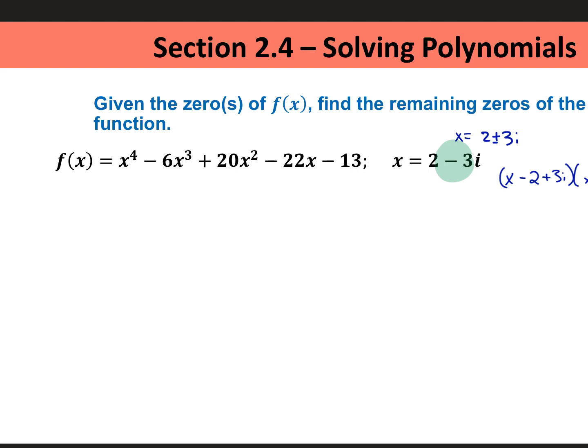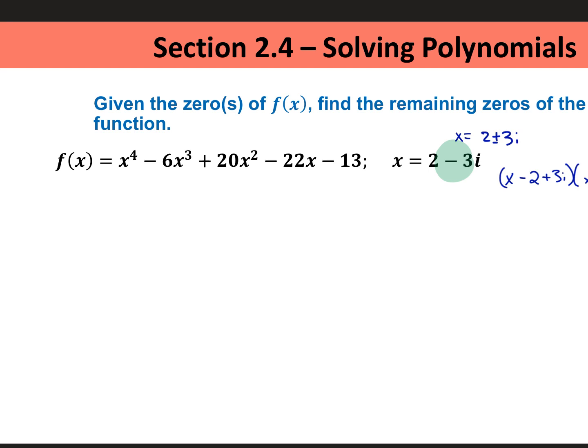Plan B, if you're up for it, you could do synthetic division with each one of these zeros. Did you know you could do synthetic division with a complex imaginary number? It's possible. You just need to observe the rules of synthetic division.